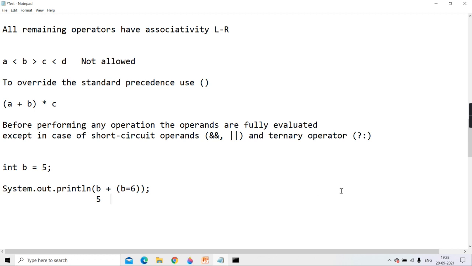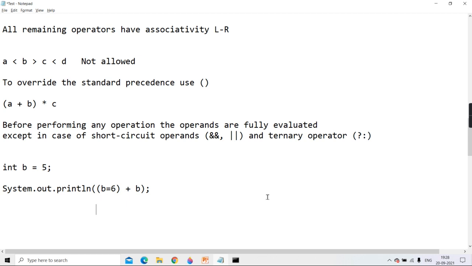But what if I change this sequence? I make b equal to 6 first and then plus b. Now this part is done first. First of all, is it going to do full evaluation? Yes, because it's not in short circuit or ternary. So it will evaluate this part first and assign 6 to b.